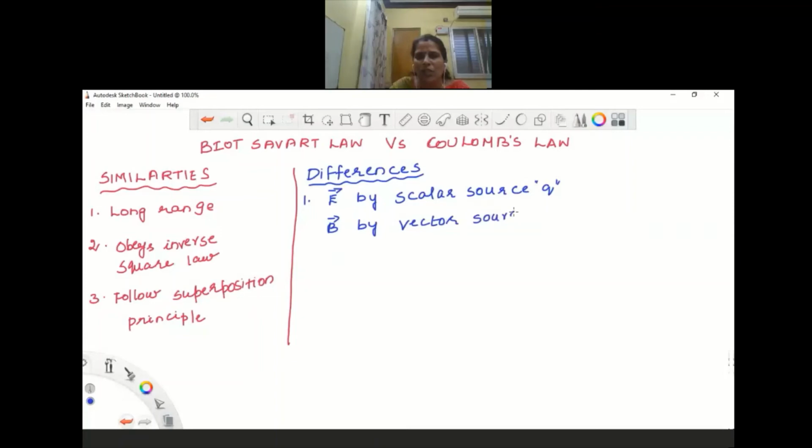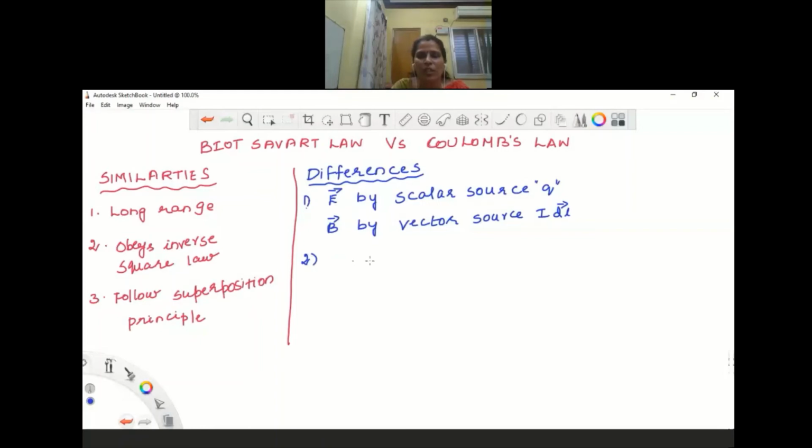So we know that the source is the vector Idl. This is the first difference. Then the second difference is: what will be the direction?